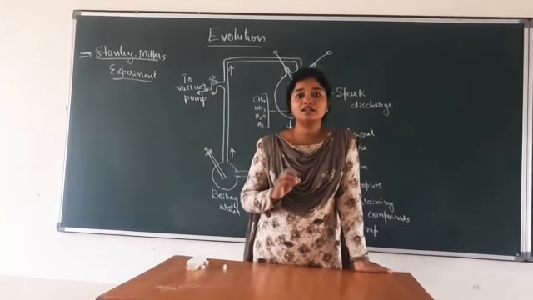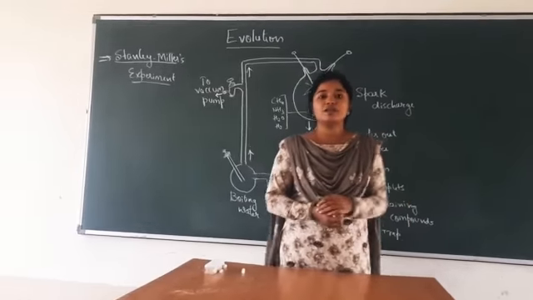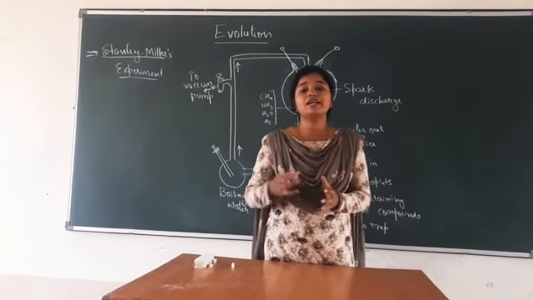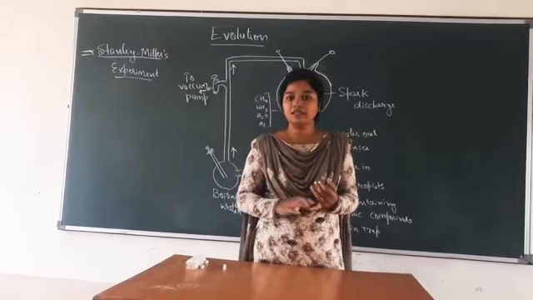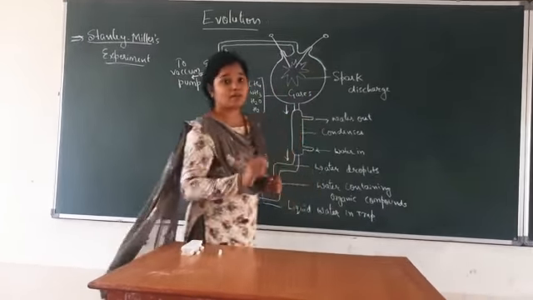What did Miller do? He created the conditions of the early atmosphere or the early earth, which had high lightning, volcanic storms, as well as the reducing atmosphere with methane, ammonia, etc. So he created the same setup on a laboratory scale.